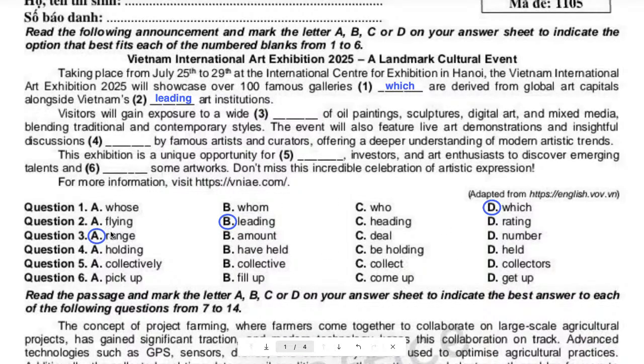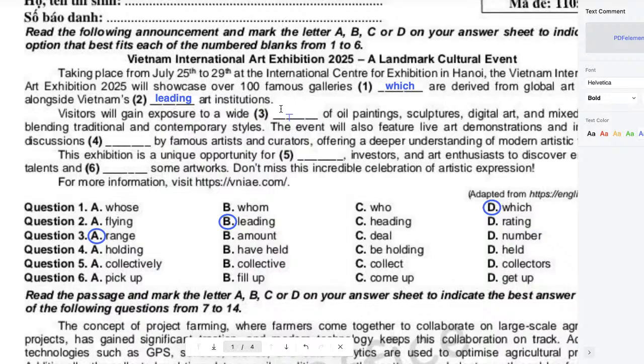No, a wide range. They go together. So this is the test about vocabulary. This question is about vocabulary. You need to understand the phrase. This is not about grammar. This is vocabulary. So you can write range there, a wide range of something.